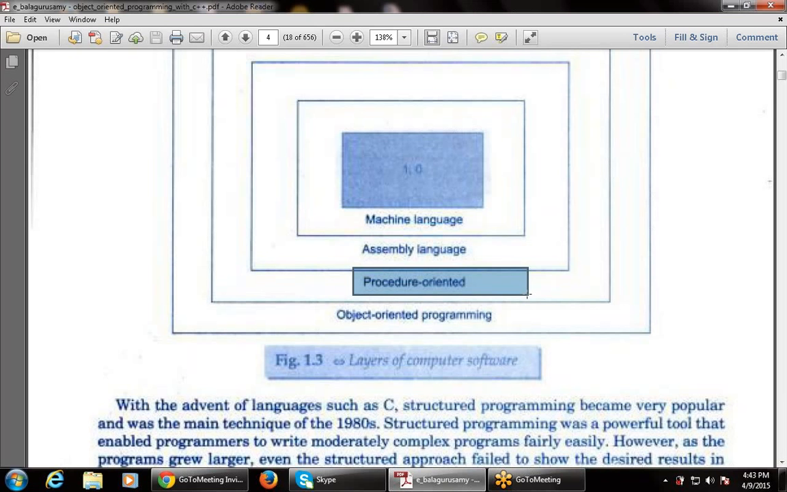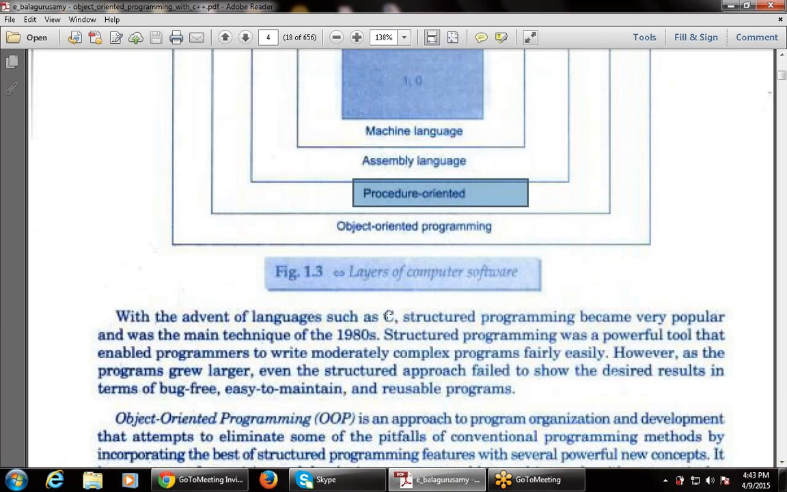Then after the procedure oriented programming language, that is the C language, the next language is known as the object oriented language. That is the main topic that I am starting right now, your module, object oriented programming. So first is machine level language, then assembly language, then procedure oriented language, then object oriented programming language. So these are the four languages that become the layers of computer software.